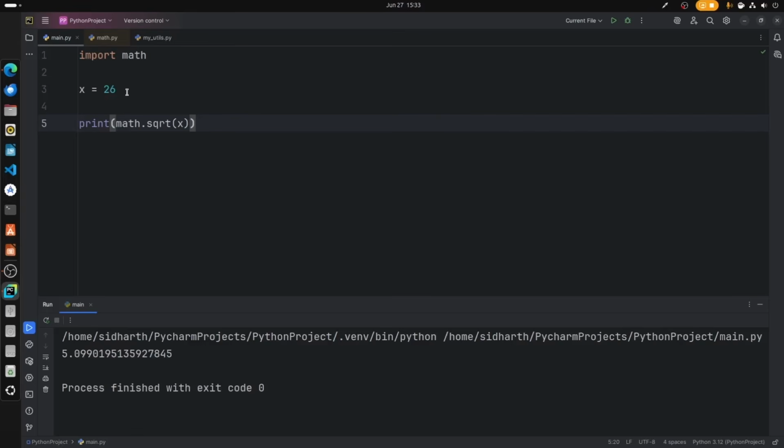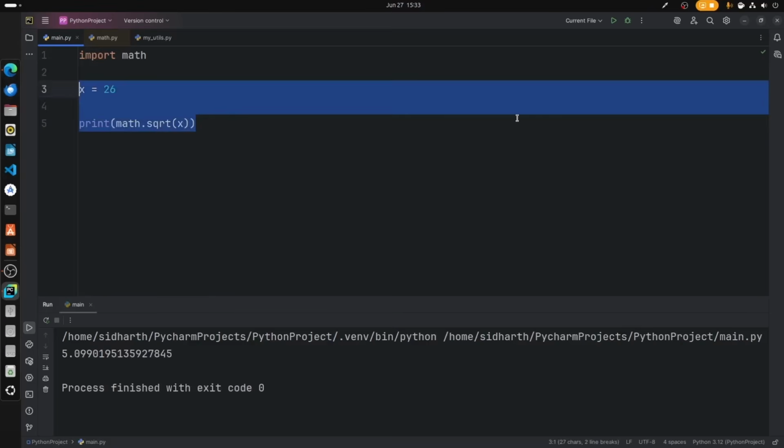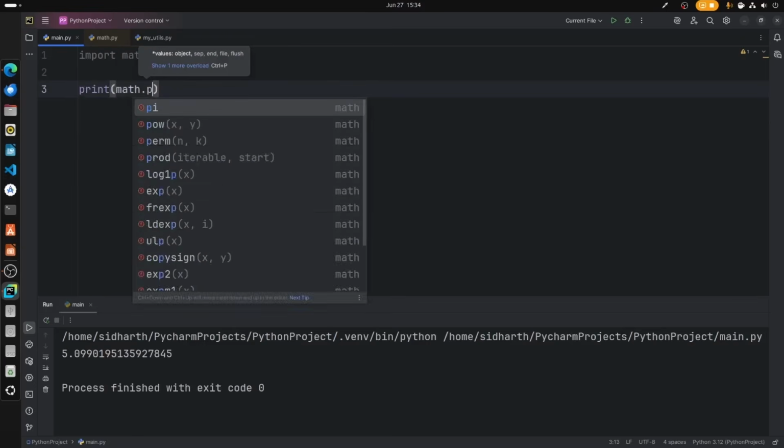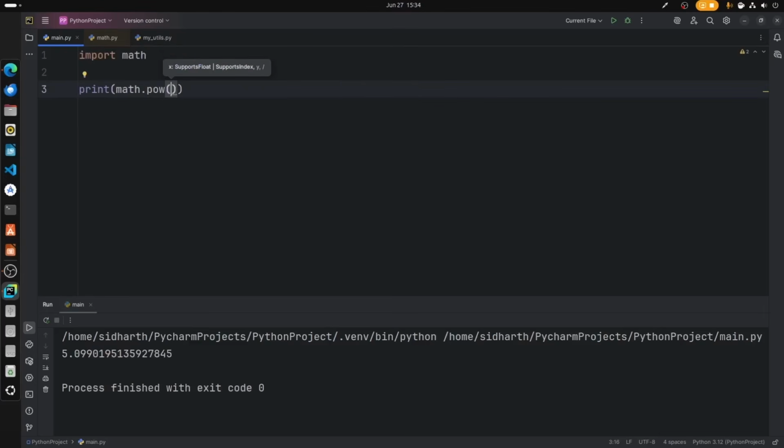Let's say you want to get the power value of a number. In that case, how would you do it? Let's say I'll just remove all these things, and I'll directly print the value of math dot power. I'm gonna print 2, 3, which means 2 to the power of 3, which is 2 cube. So we're printing the value of 2 to the power of 3, and that is 8.